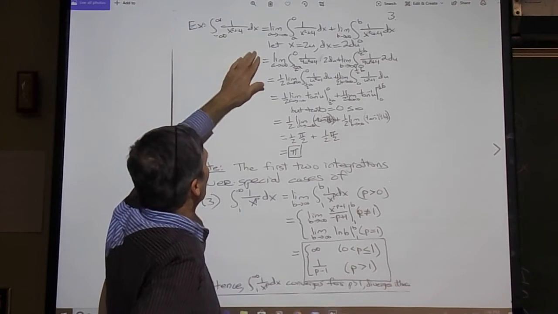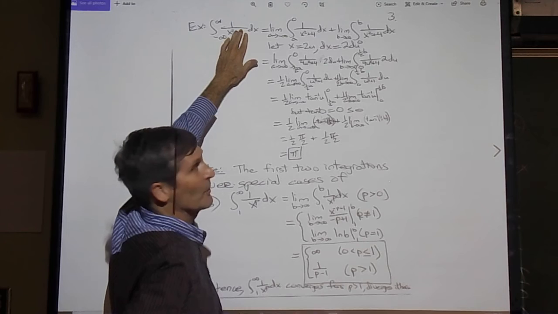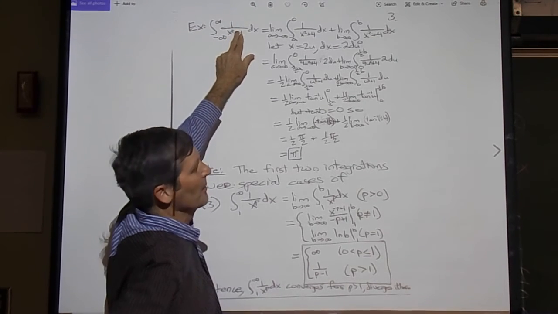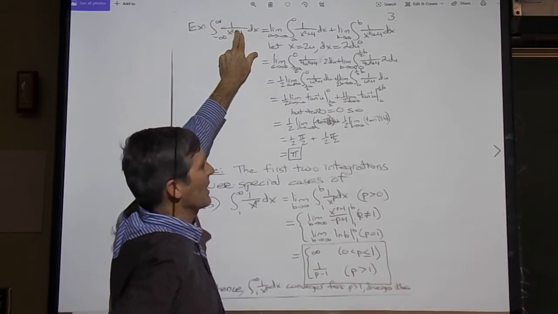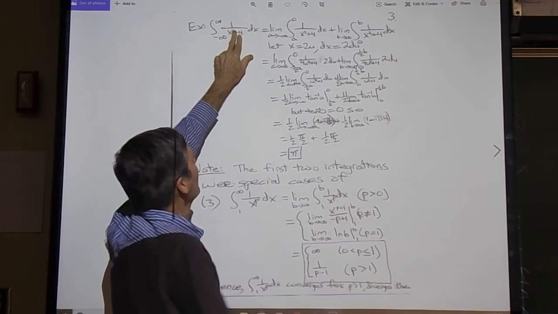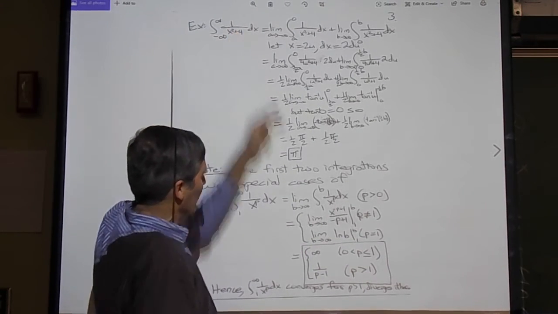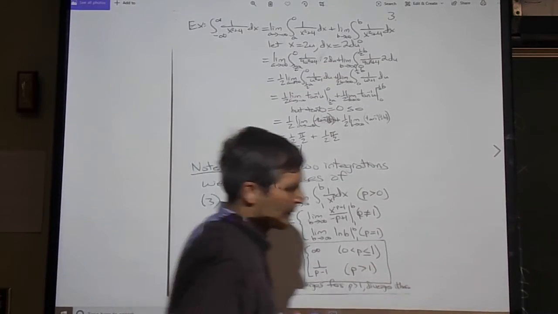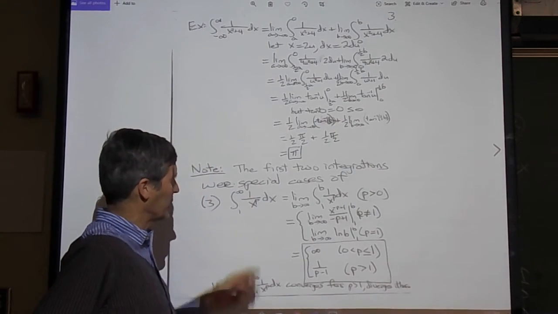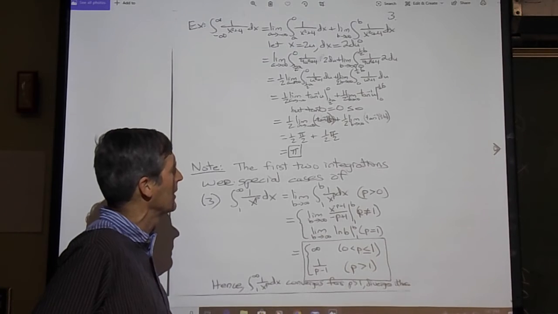Look at this one. As x gets very positive or very negative, it looks mostly like 1 over x squared, right? The plus 4 has very little influence for large numbers, and so we say this looks like a 1 over x squared integral. 1 over x squared is convergent, right? So we could have anticipated that this one would converge. The first two cases we put up there were actually integrals of 1 over x to the p with p equals 1 and 2, and sure enough we found it diverges for p equals 1, converges for p equals 2.